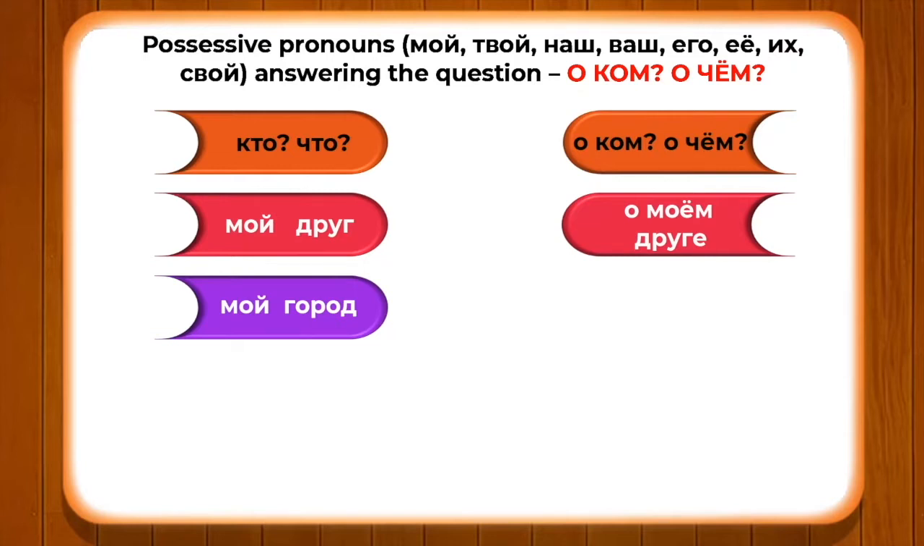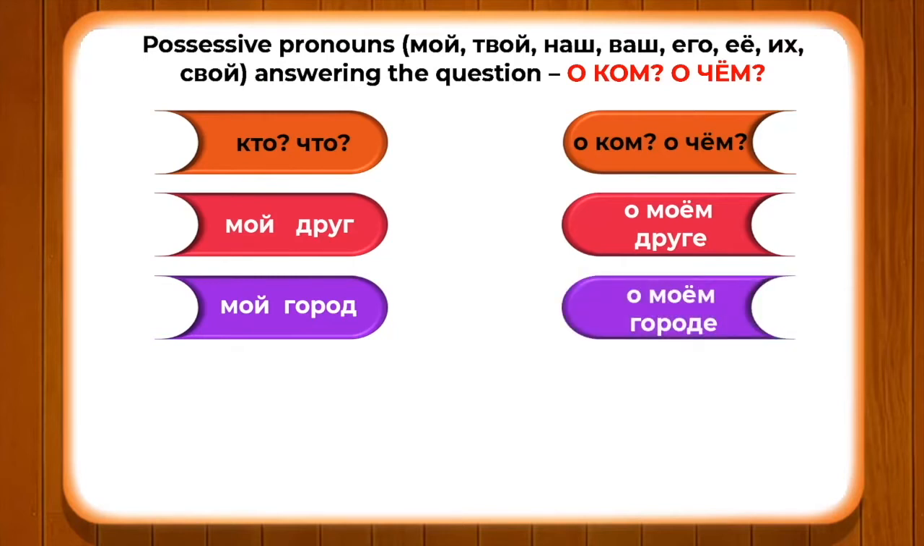There you can see how the ending is changing. We can see that и краткий is replaced by ем: моем друге. Whereas in the case of мой город, which is inanimate, it changes into о моем городе. So the noun is changing, друг changes into друге, город changes into городе. However, the only difference is when we frame the question о ком или о чем.